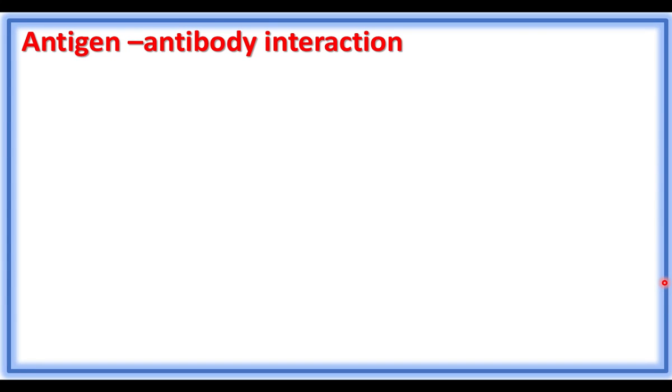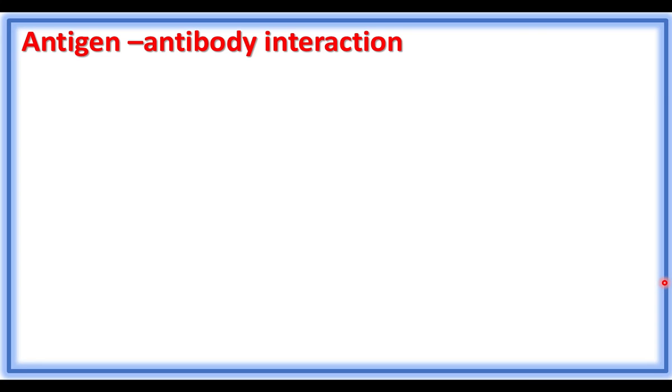Antigen and antibody interaction. In the previous videos, we discussed what is antigen and what is antibody. We also learned about immune response. Antigen-antibody interaction is a kind of immune response. It is a response done by the acquired immunity. Acquired immunity shows two kinds of immune responses.